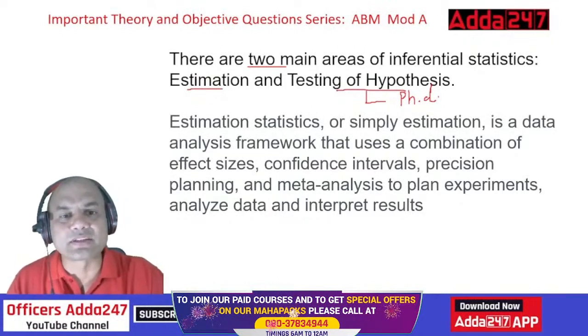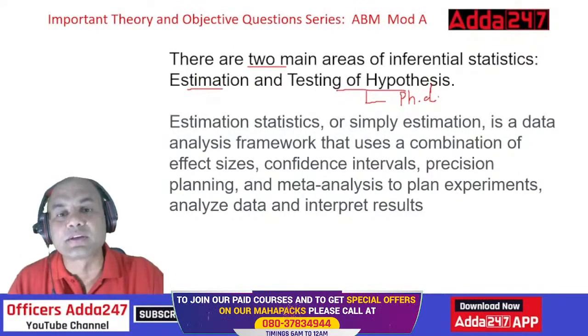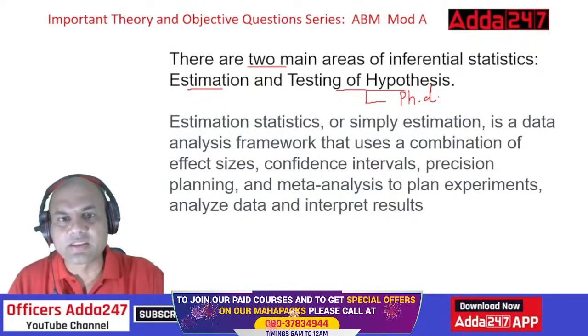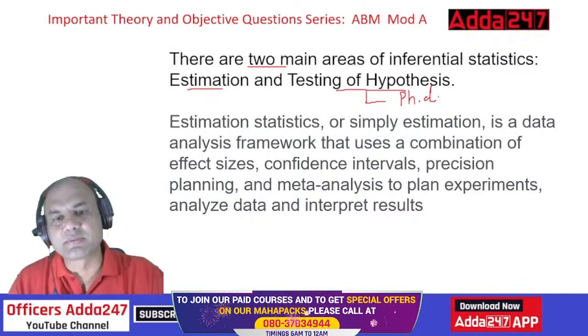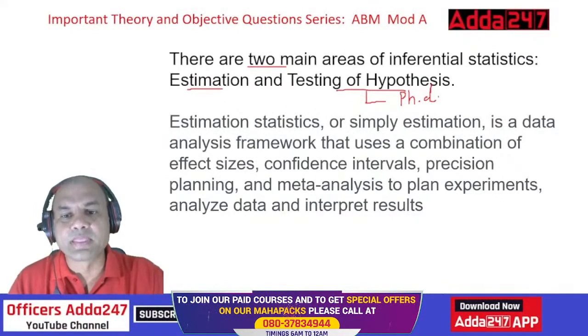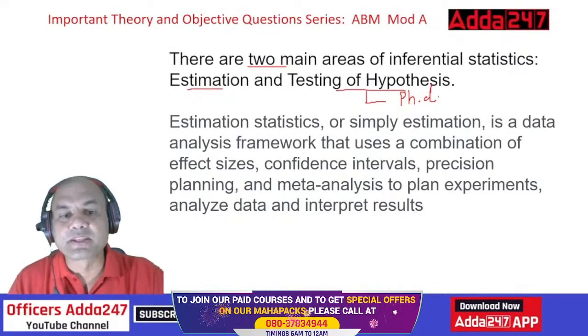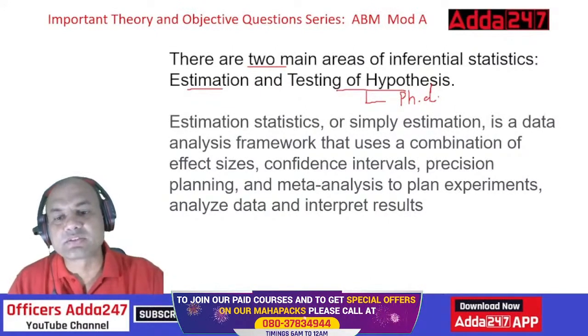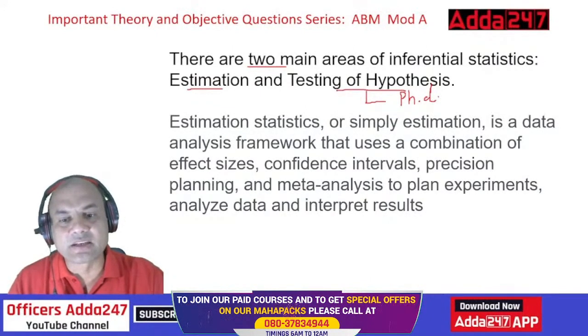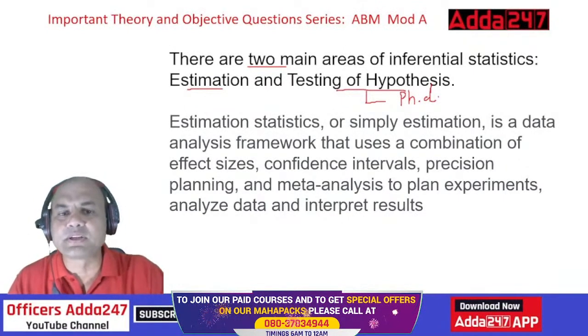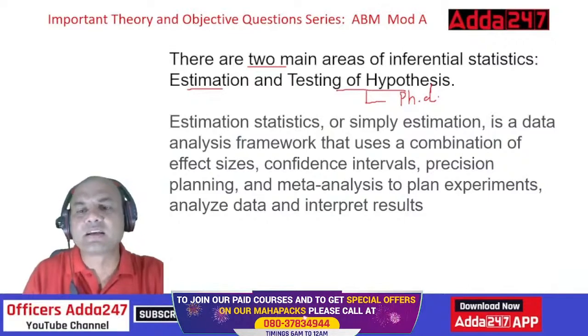And second is estimation. Estimation is generally done where I have to give some numerical figures. Generally. Okay, let's see the definition directly. Estimation statistics, or simply estimation, is a data analysis framework that uses a combination of effect sizes, confidence intervals, precision planning, and meta-analysis to plan experiments, analyze data, and interpret results. This is a very precise and complete definition of estimation. See this, understand the difference.